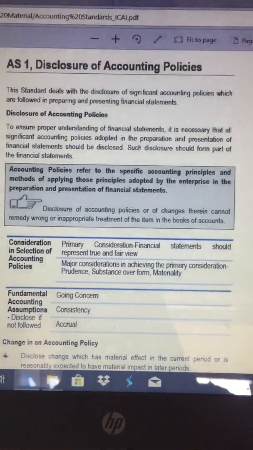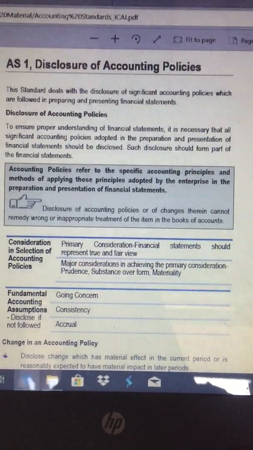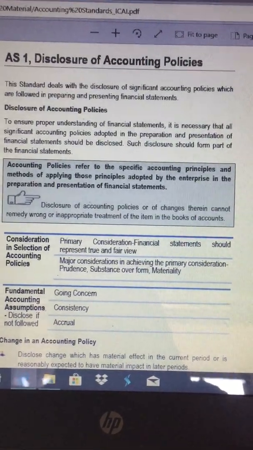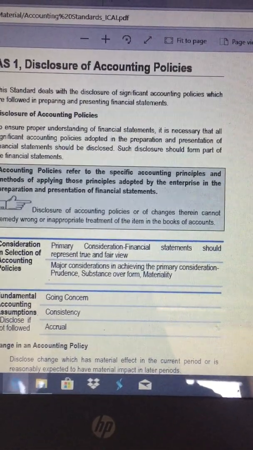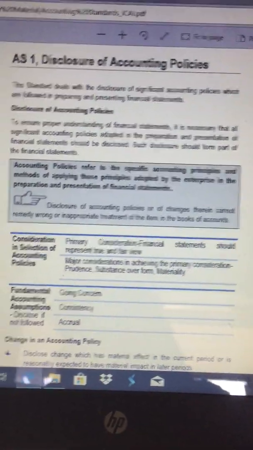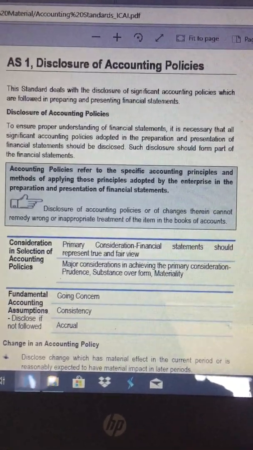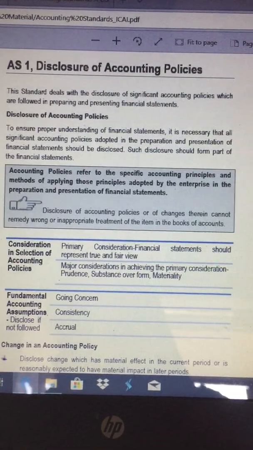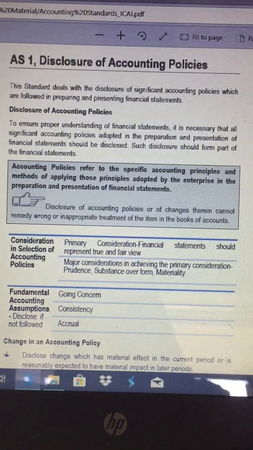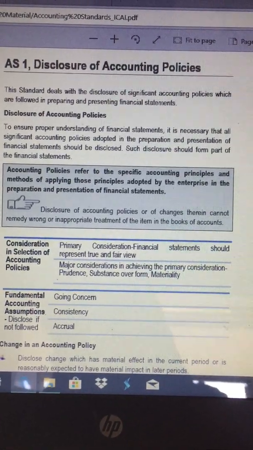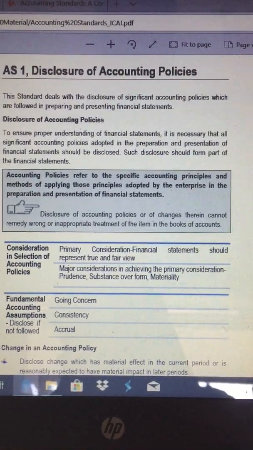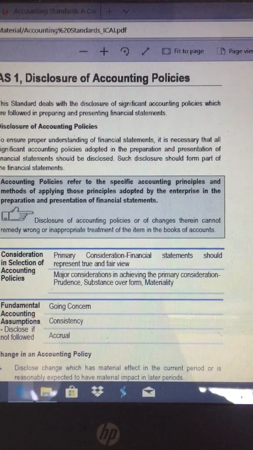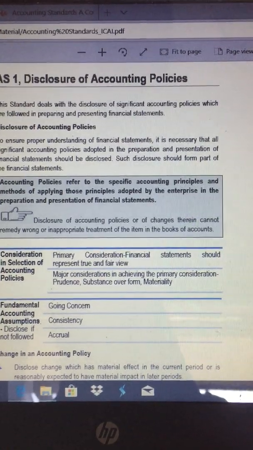Consideration in selection of accounting policies. There is a primary consideration and major considerations. What is the primary consideration? The primary consideration is that financial statements should represent a true and fair view. And what are the major considerations in achieving the primary consideration, that is, that financial statements should represent a true and fair view? Those major considerations are prudence, substance over form, and materiality.